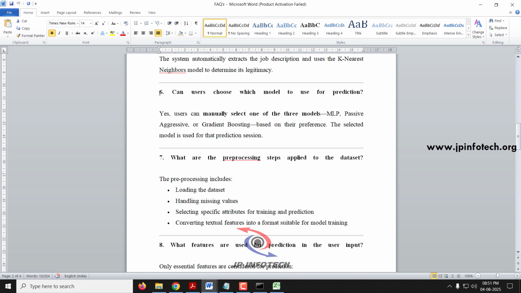Next question, can users choose which model to use for the prediction? Yes, we have provided that option. They can manually select which model they want, and they can see the prediction result based on the model that they have selected.